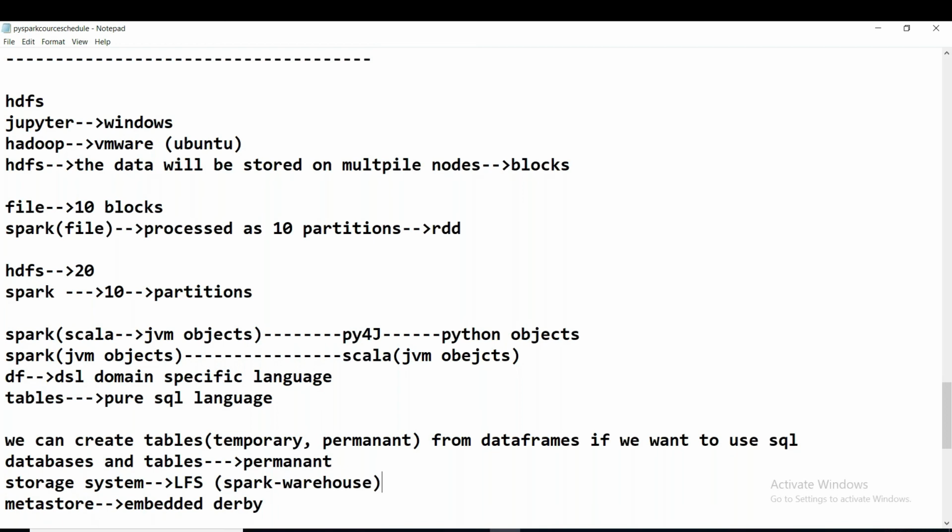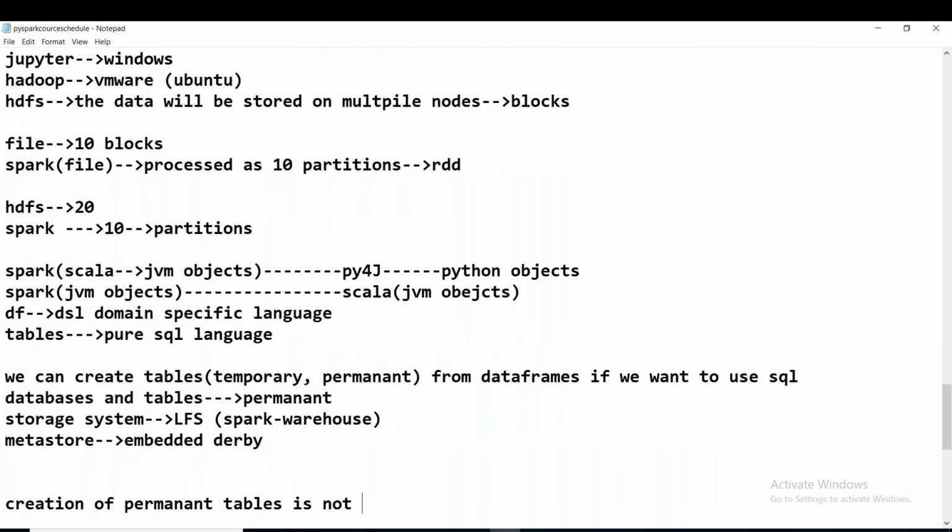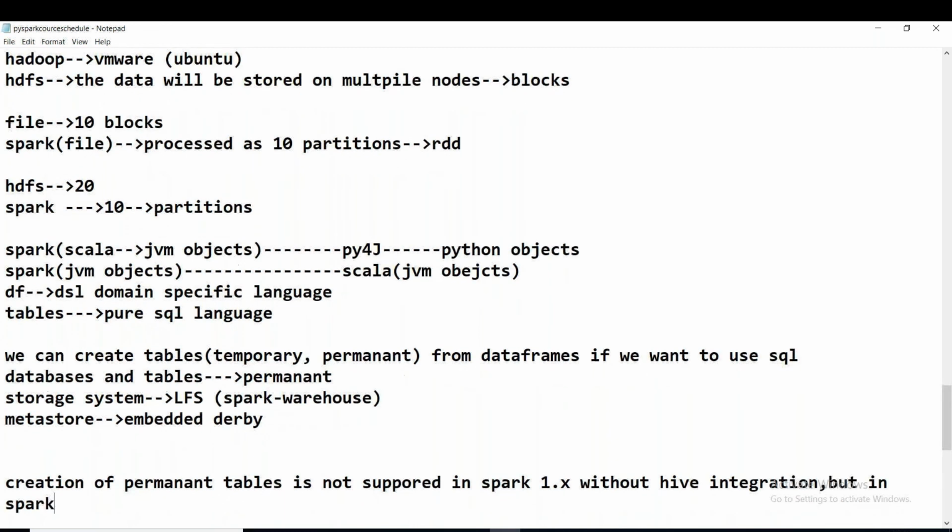In real time, generally we integrate with Hive, but for practice purposes we need not, if you want to create permanent tables. But here, guys, I'm repeating the statement: creation of permanent tables is not supported in Spark 1.x versions without Hive integration, but it is supported in Spark 2.x versions. Remember this point. This is important.